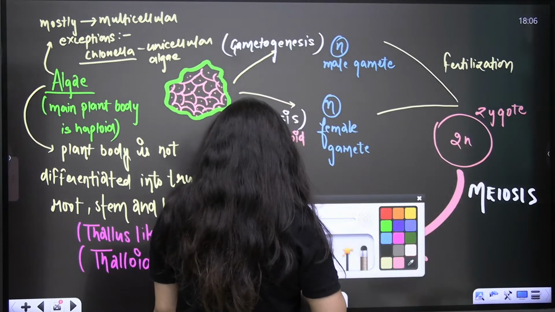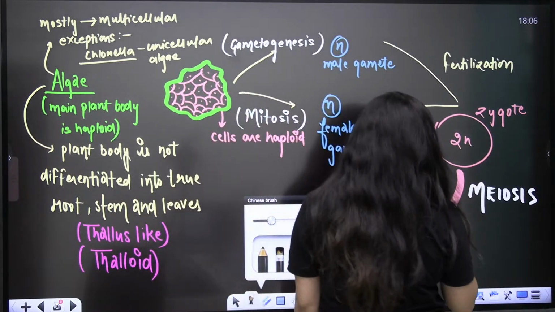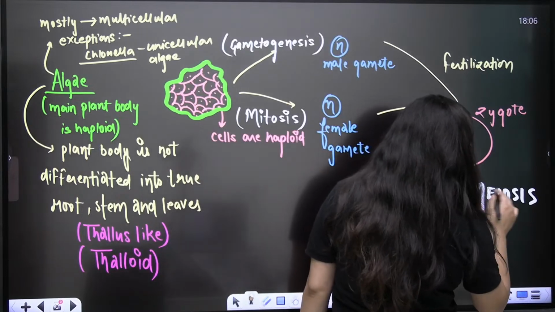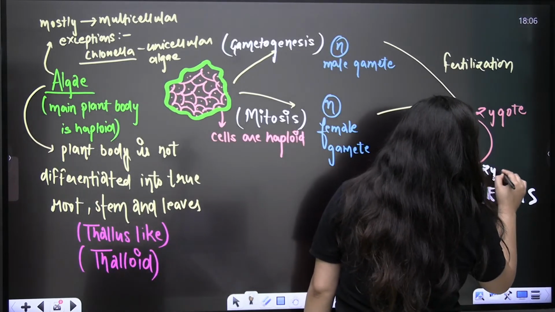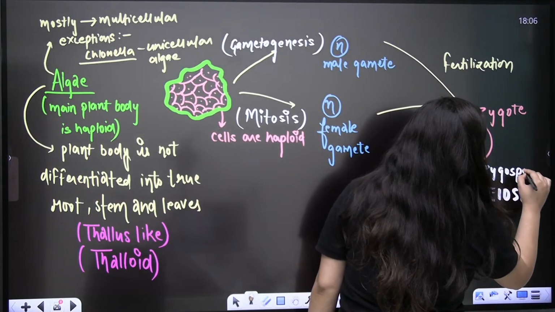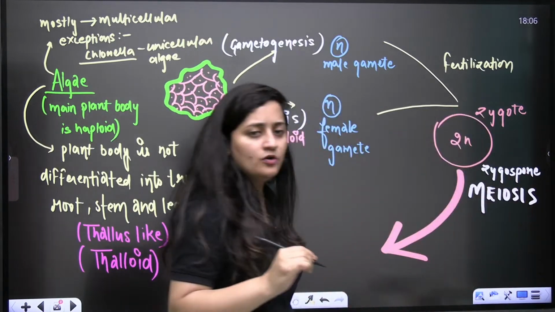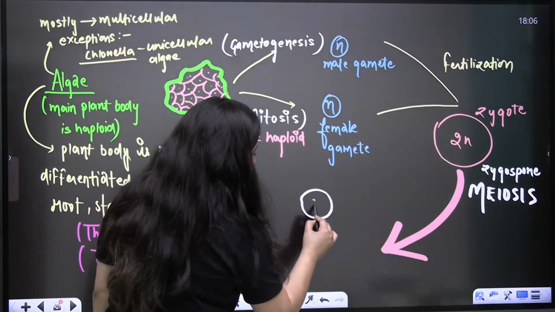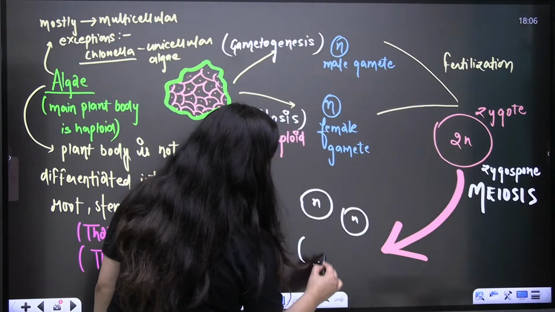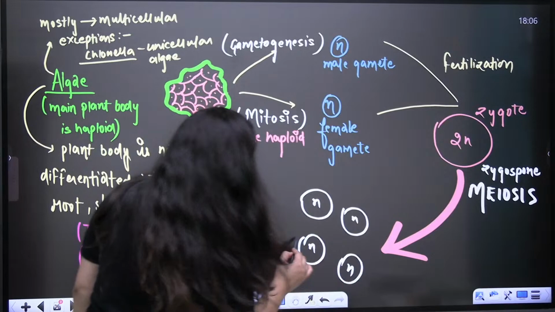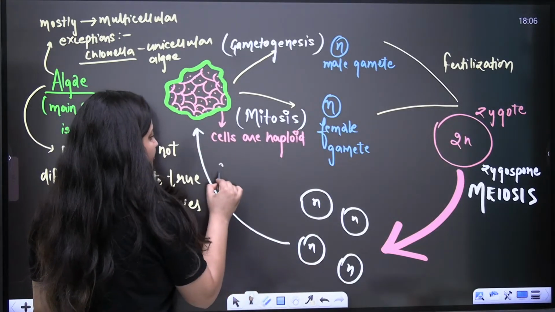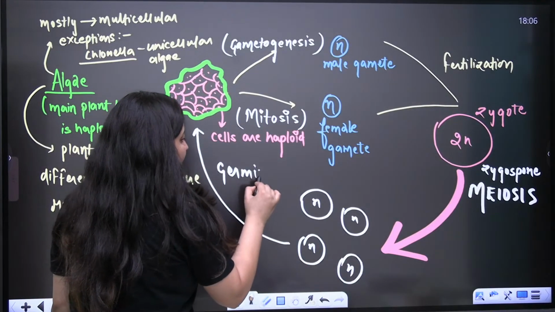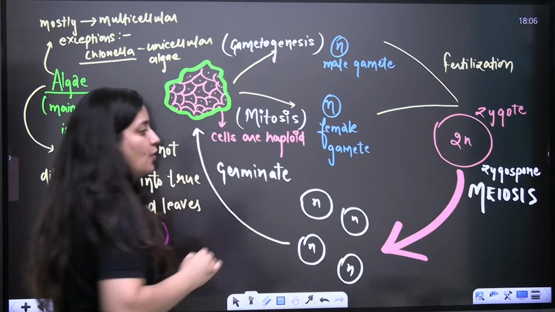So we can say that it will undergo reductional division. So we can also call it a zygospore, isn't it? And what will you get? You will get haploid spores here. And those haploid spores will again germinate and form the haploid thallus.